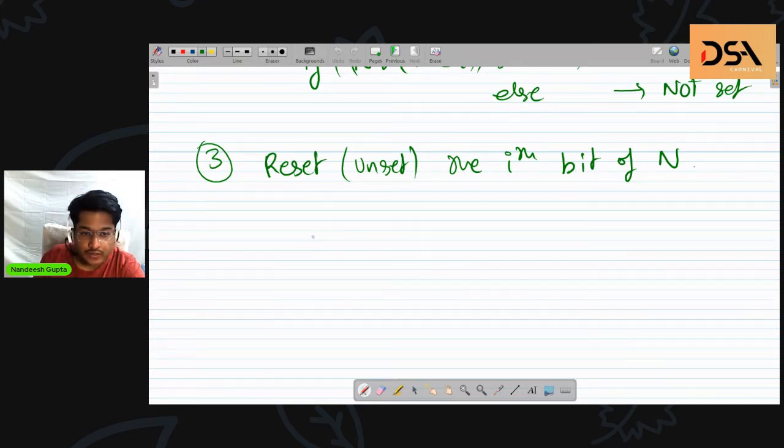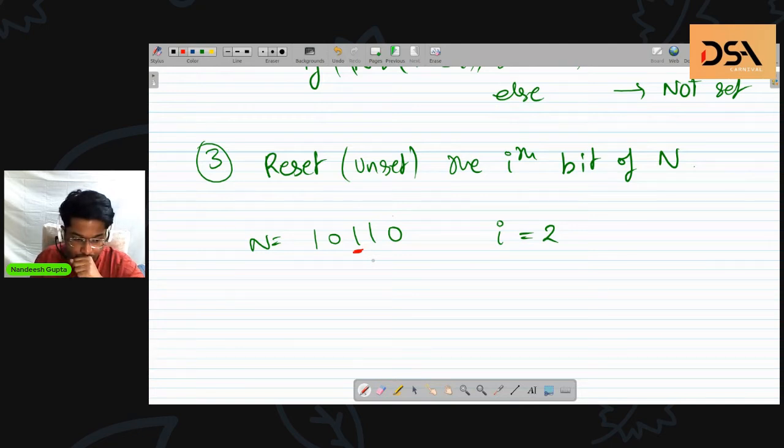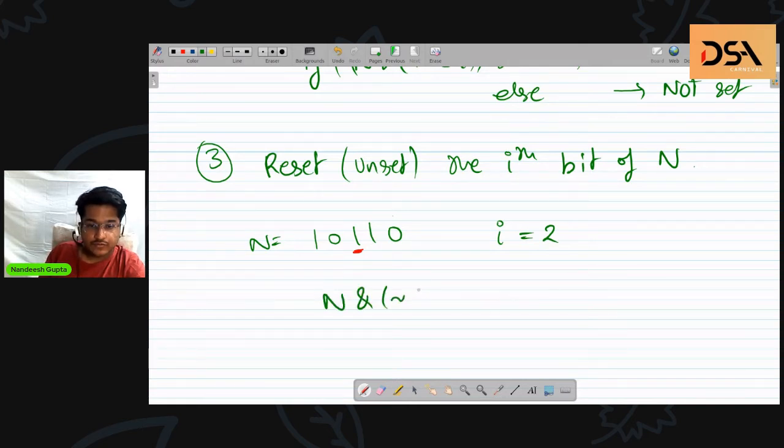So what we are doing here is, let me take an example. Say this is the number in question, and i is 2. When I say i is 2, that means 0, 1, 2. This digit which I'm underlining needs to be removed. So what are we going to do here? As Hitesh said, the answer is basically n and not of one left shift i.